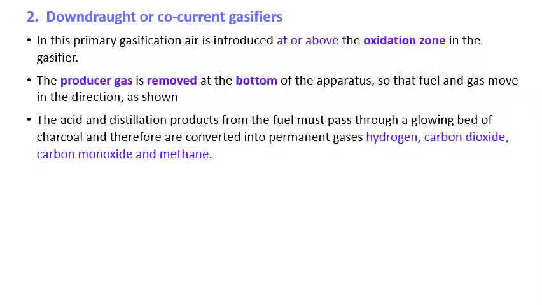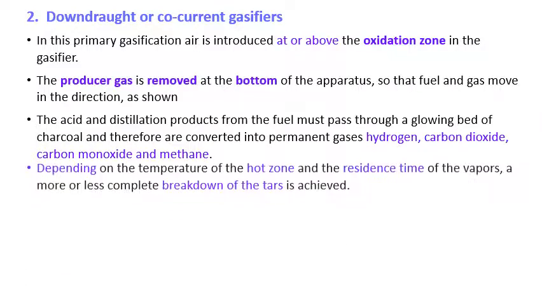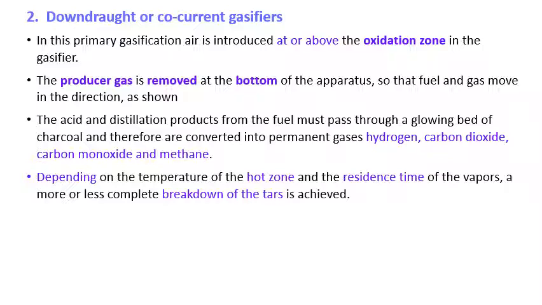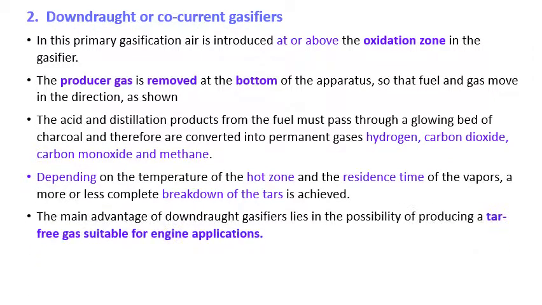The acid and distillation products from the fuel must pass through a glowing bed of charcoal and are therefore converted into permanent gases: hydrogen, carbon dioxide, carbon monoxide, and methane. Depending on the temperature of the hot zone and the residence time of the vapor, a more or less complete breakdown of the tar is achieved.